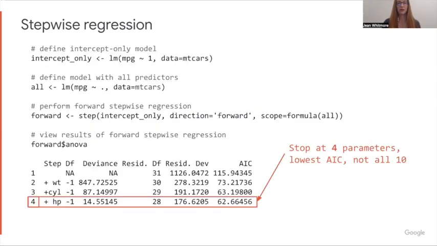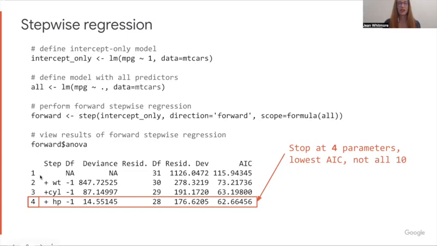For example, if you're familiar with the R language, here's how you would perform a stepwise regression in R. There's an intercept-only model with the very least number of parameters, just the intercept. Then there's a model with all the predictors, which is the intercept plus all 10 predictors in this case in the mtcars data set. And then there's a call you can make, this step call, that starts with the intercept model and starts adding variables forward until at the end you hit the model with all the parameters.